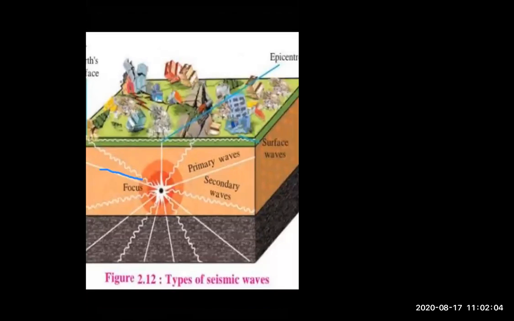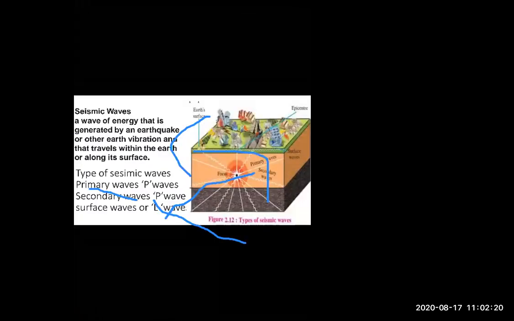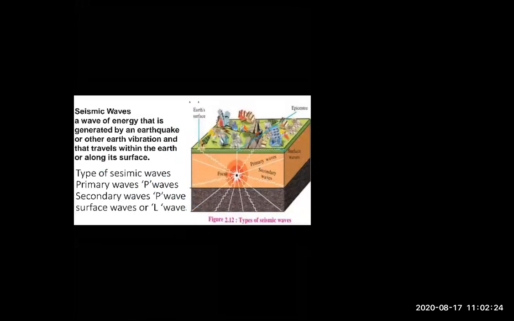This is the primary waves. After that, this is the secondary waves. And this is the surface waves. Now, what is the meaning of all these three waves? We will study about this part now, okay? Till here, anyone having any doubt? Okay, very good, students.